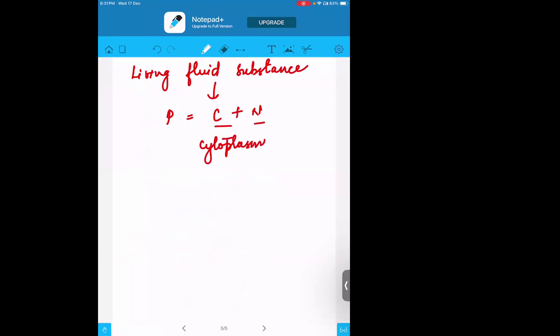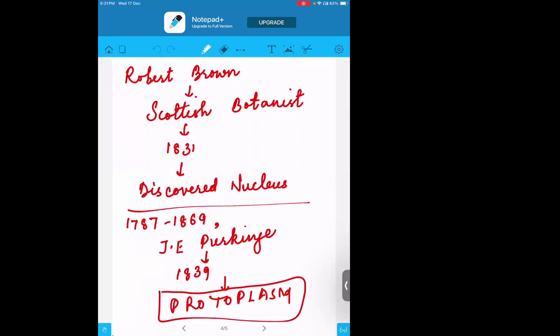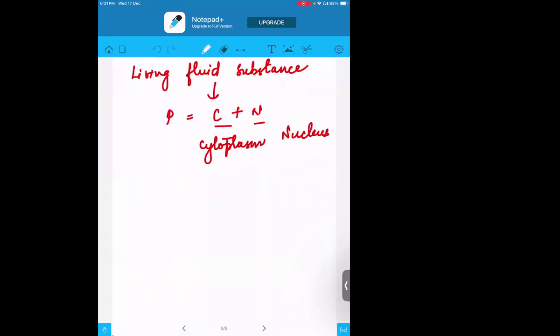That is how we say that cytoplasm and nucleus are the living components of the cell. So if protoplasm is living, then definitely the cytoplasm and the nucleus are also living.